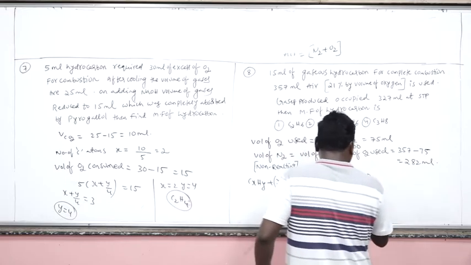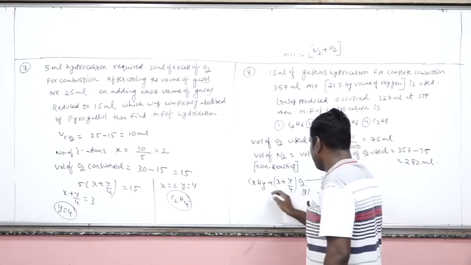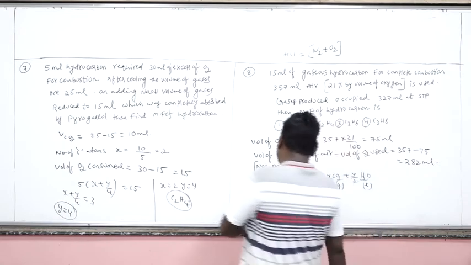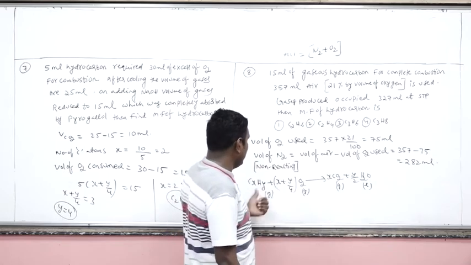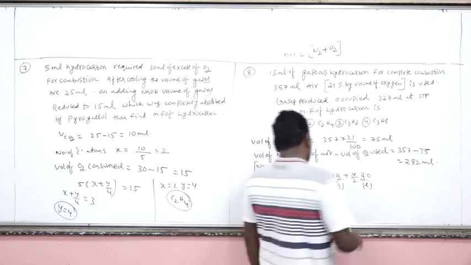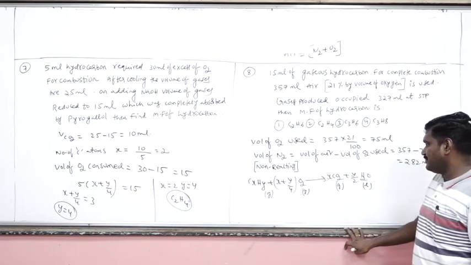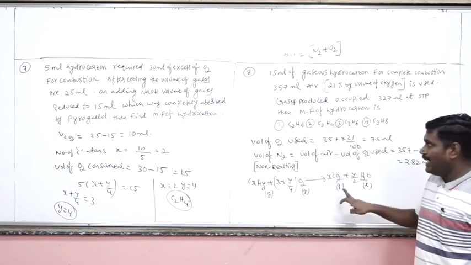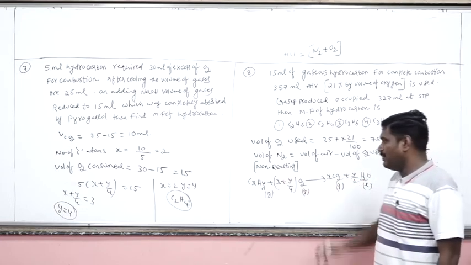Now, this will be liquid, this will be gas, this will be gas, this will be gas. Now, it is completely consumed. It is also 75 ml completely reacted here. Okay. Now, in the final mixture, what are the gases present? CO2 gas and also dinitrogen gas. Are you getting my point?